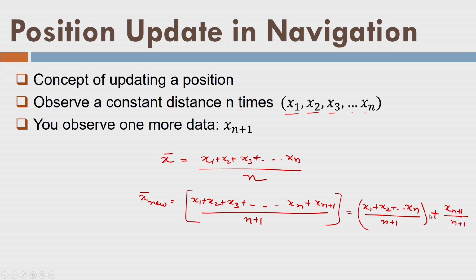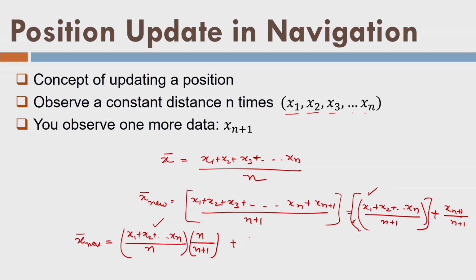You can see here that this term can again be rewritten as x1 plus x2 plus up to xn divided by n. Again I am multiplying with the n and dividing by n plus 1 here. So I hope that this term here and this term are the same, and so I am writing the next term, xn plus 1 divided by n plus 1.